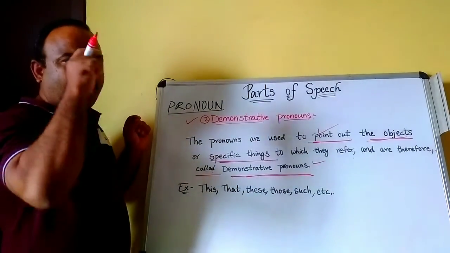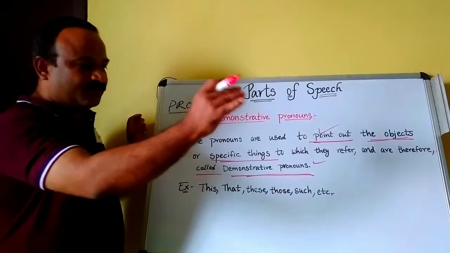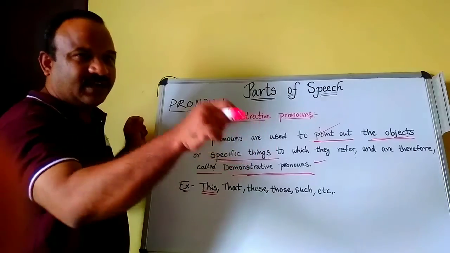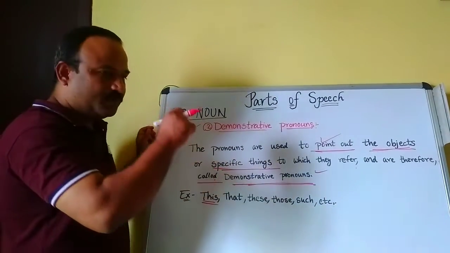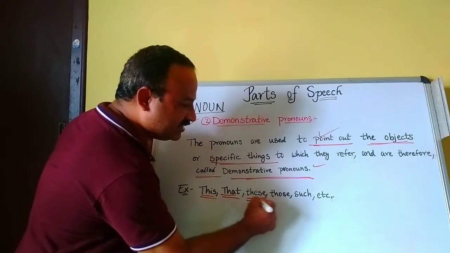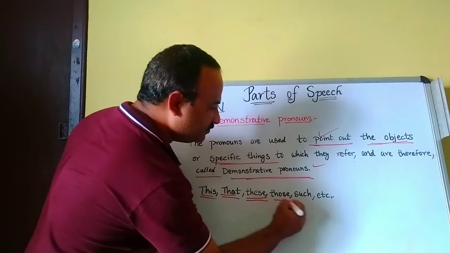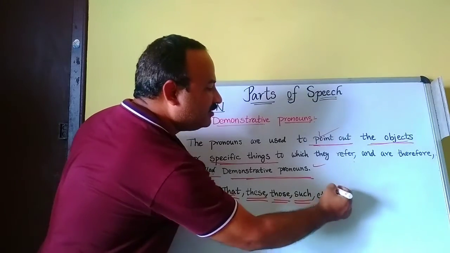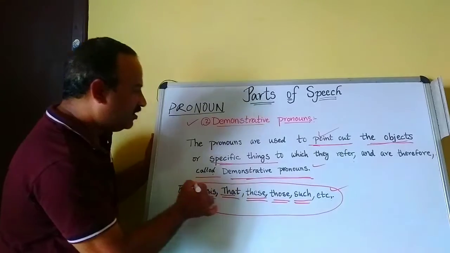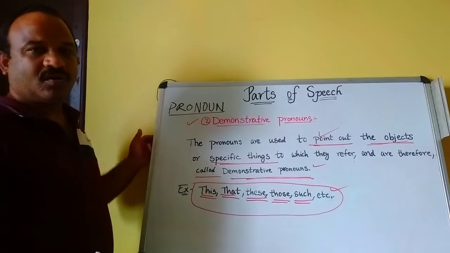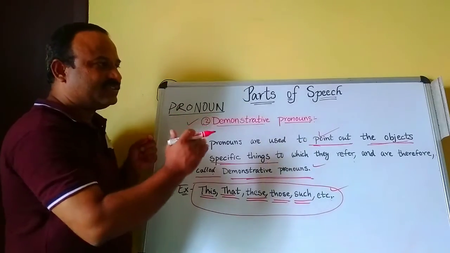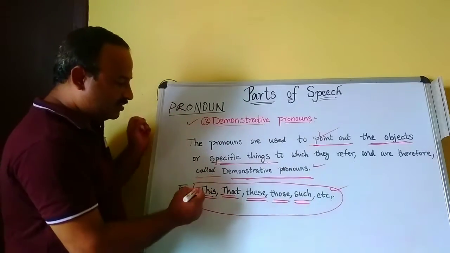For example, this book, we particularly mention this, that, these, or those, such. These are called demonstrative pronouns. We point out particular things, particular objects.